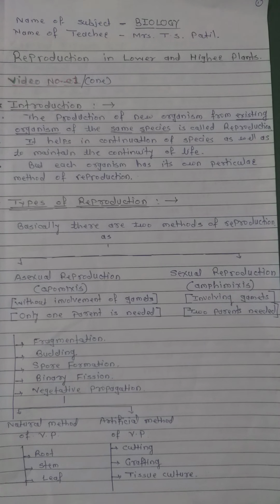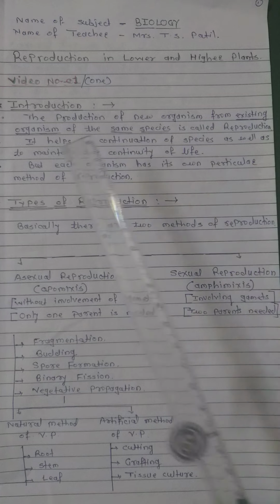The plants having simple structure and simple reproductive process and without vascular system are called lower plants. For example, algae, fungi, bacteria. The plants having advanced or complex structure, advanced characteristics with vascular system are called higher plants. For example, mango, hibiscus. Now, what is meant by reproduction?